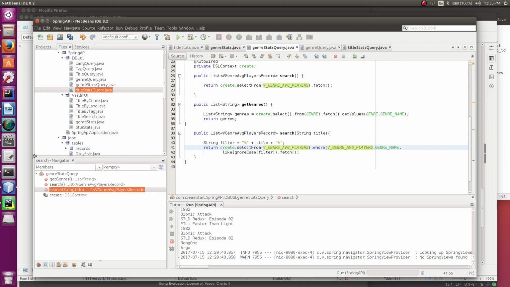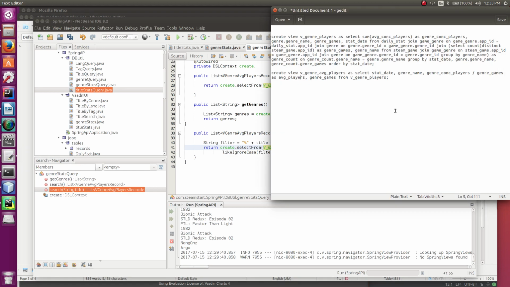I guess the complication here, and I'll show it to you real quick, is that I had to create these views using these select statements. So I had to write the select statements. So basically I moved a lot of my code from inside Java into PostgreSQL.